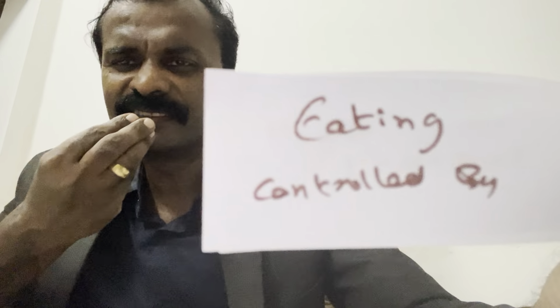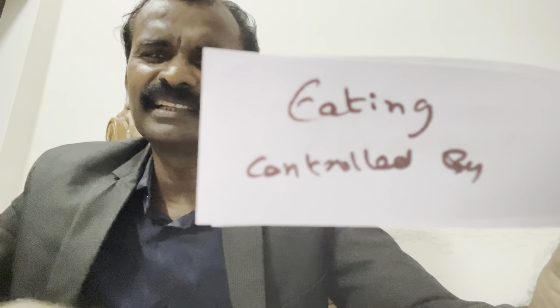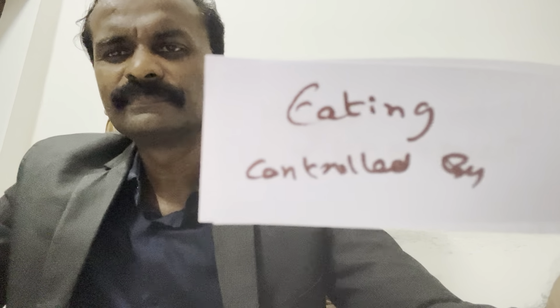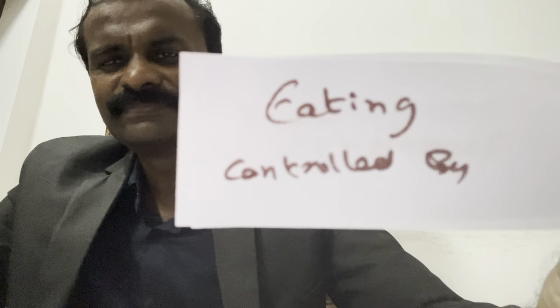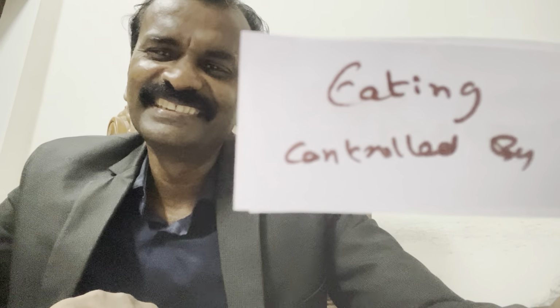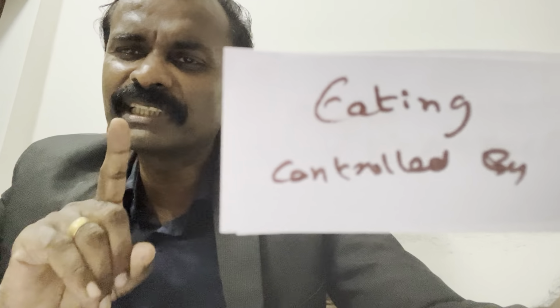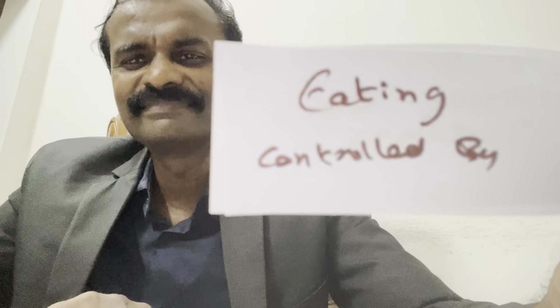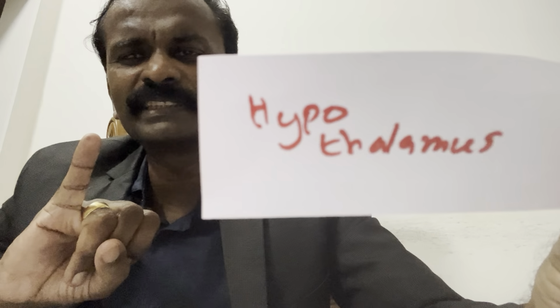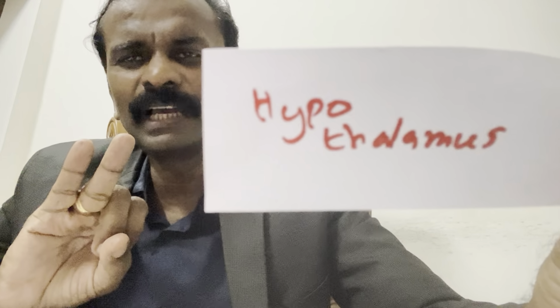So eating is controlled by which part of the brain? See, these are all MCQs, man. Very important MCQ. This is how we should study for NEET. Eating. Come on. Hypothalamus. First one I told body temperature. Now eating. Hypothalamus.